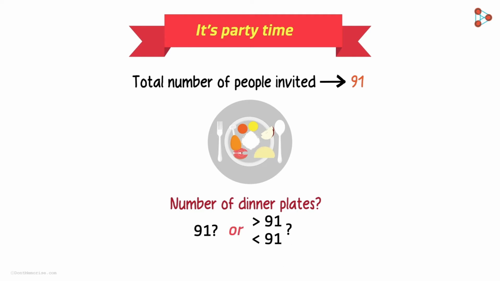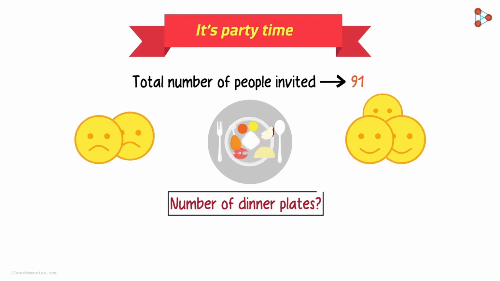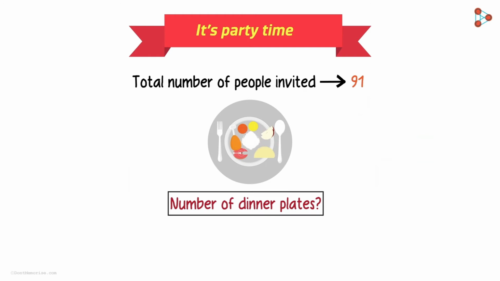Well, most of you would have thought that Adam must order more than 91 plates, and it's kind of obvious too. It's not really clear how many people are going to attend the party. Some people might not attend due to personal reasons. Some might even bring guests along with them. So the number of people attending the party can either be less than 91 or more than 91. It can even be 91, but that would be a rare case. Then how many plates should Adam order?